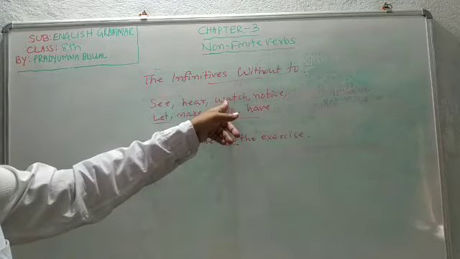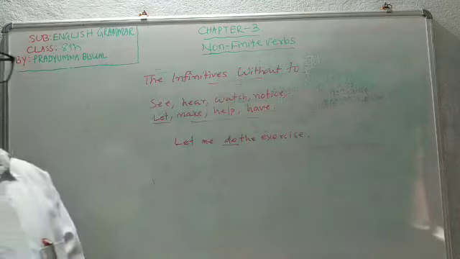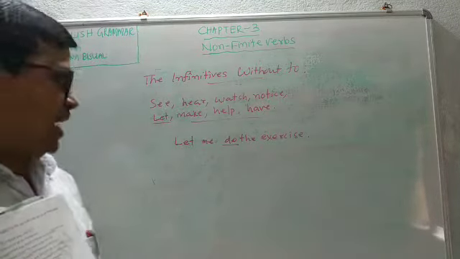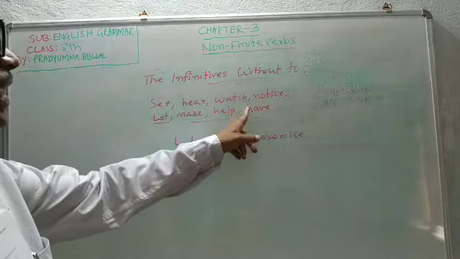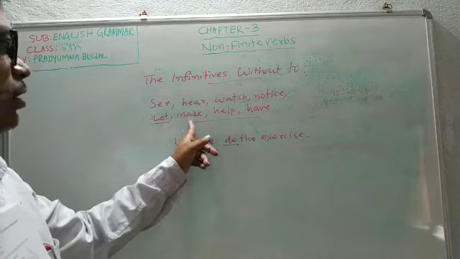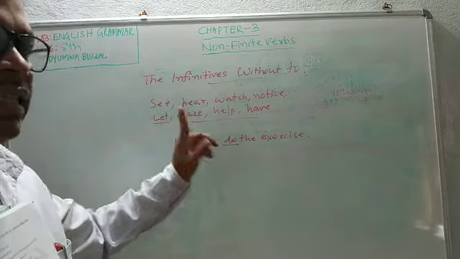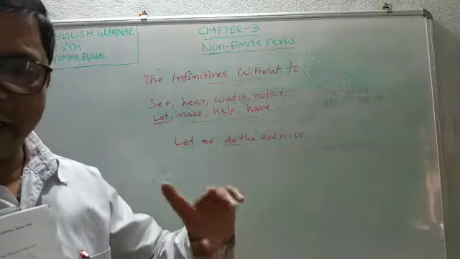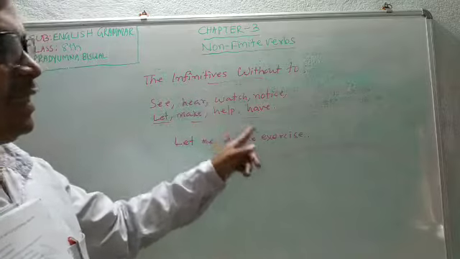Watch also: I watched the kite fly in the sky or flying in the sky, but it cannot be used with to infinitive. Make also, help also like this. My teacher made me sing a song. "My teacher made me to sing a song" will not be correct.